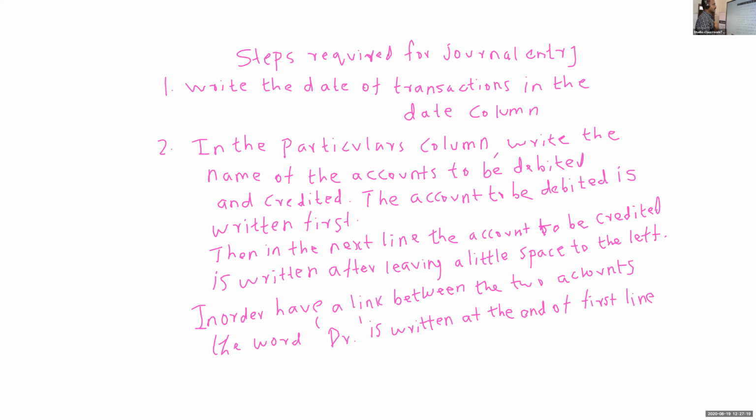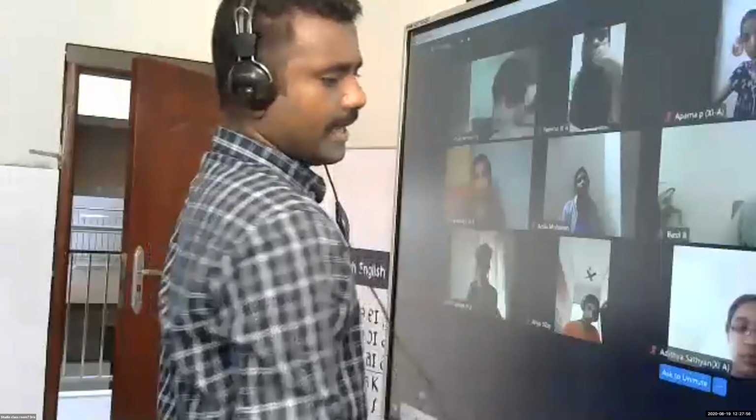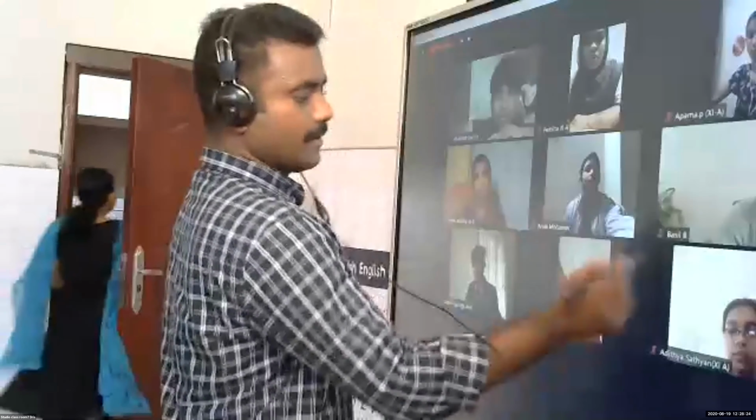So first write the date of the transaction, then in the particulars column write the name of the accounts to be debited and credited. Then account to be debited is written first. Then in the second line, account to be credited is written after leaving a little space to the left. So in order to have a link between two accounts, we are using Dr.